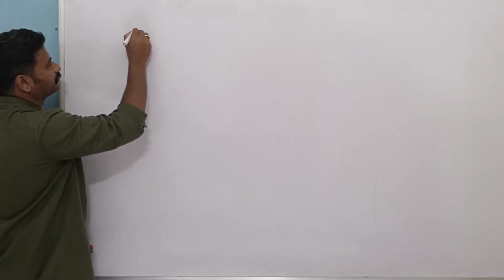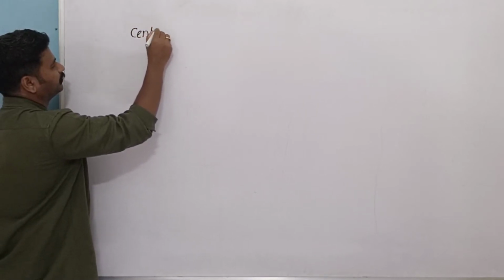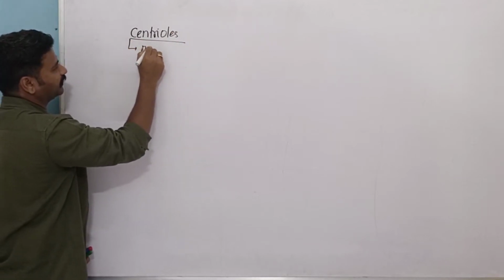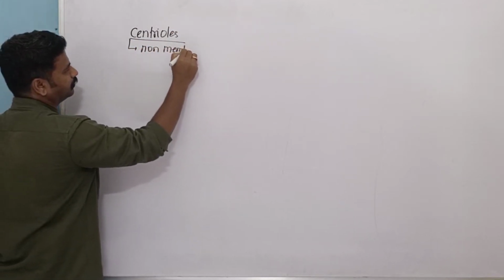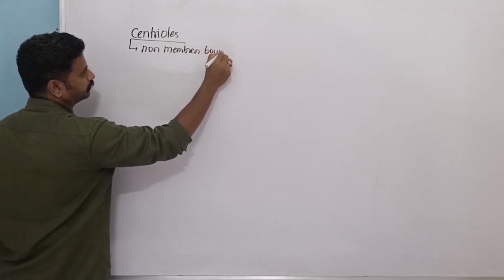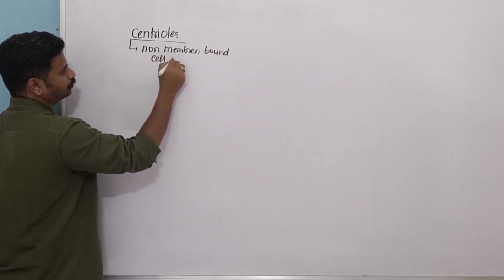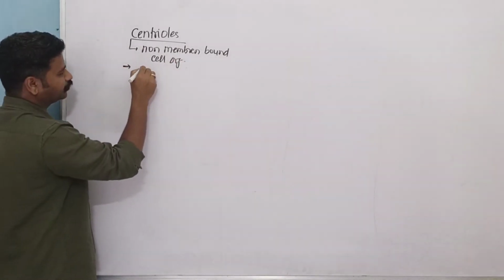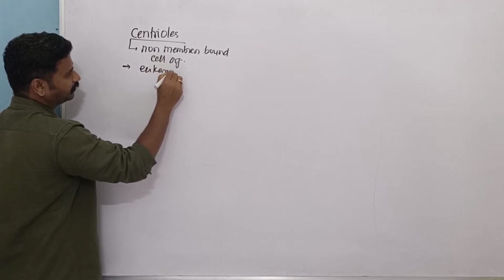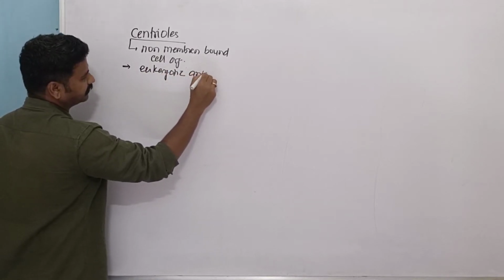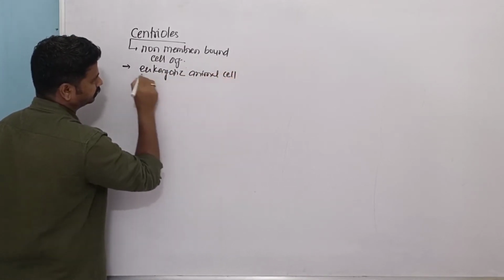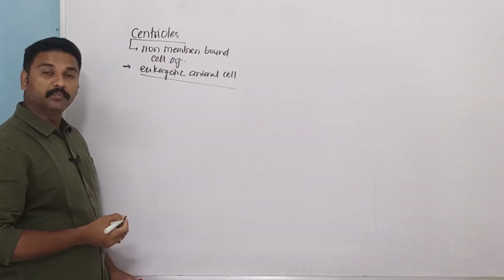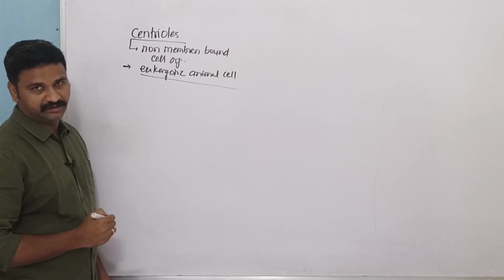Centrioles are non-membrane bound cell organelles. They are found in eukaryotic animal cells. While speaking about the plant cell, the motile plant cell will have the centrioles.